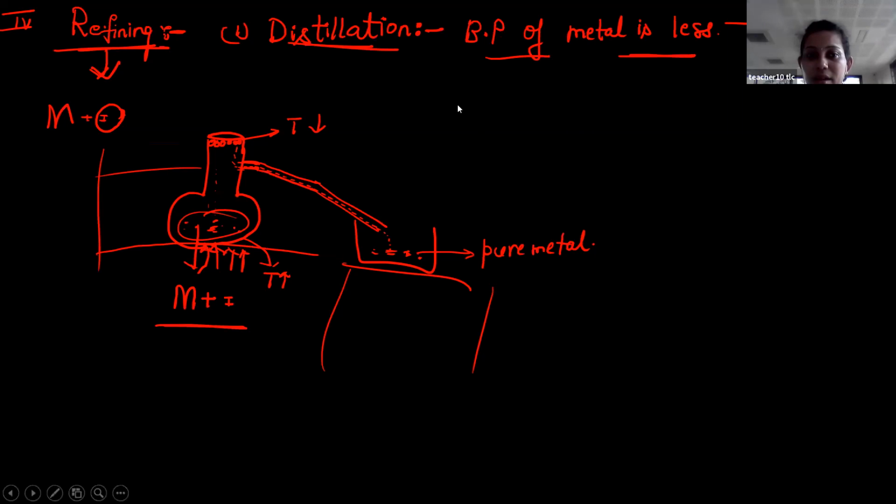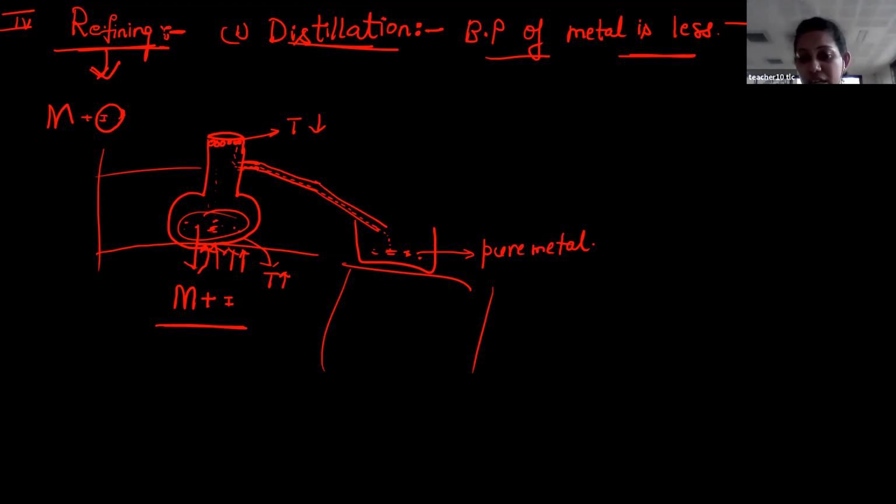Okay, then here you take a metal which contains a small amount of impurity and heat it. Sorry, the boiling point of this metal is less.